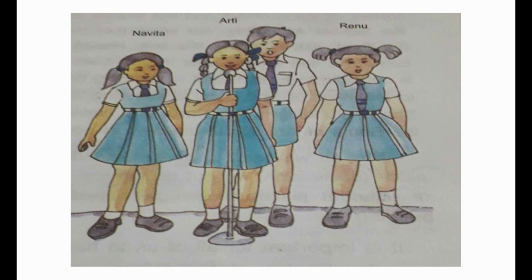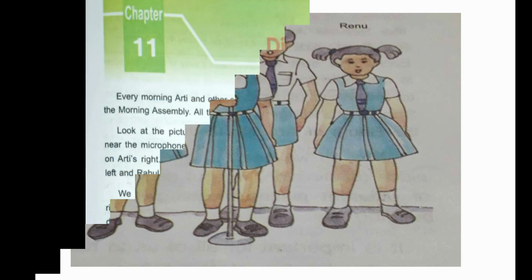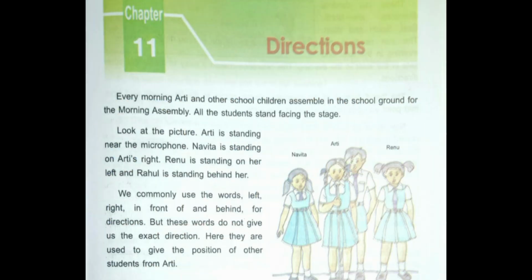Navita is standing on Aarti's right. Renu is standing on her left. And Rahul is standing behind her. We commonly use the words left, right, in front of, and behind for directions. But these words do not give us the exact direction. Here, they are used to give the position of other students from Aarti.